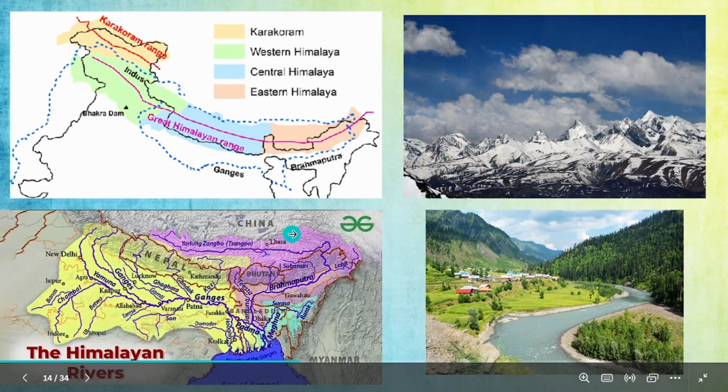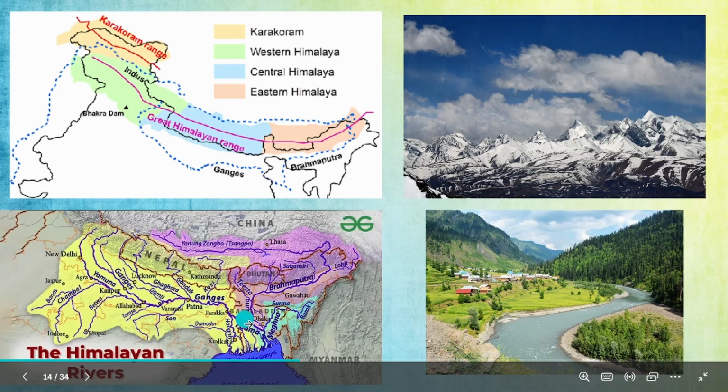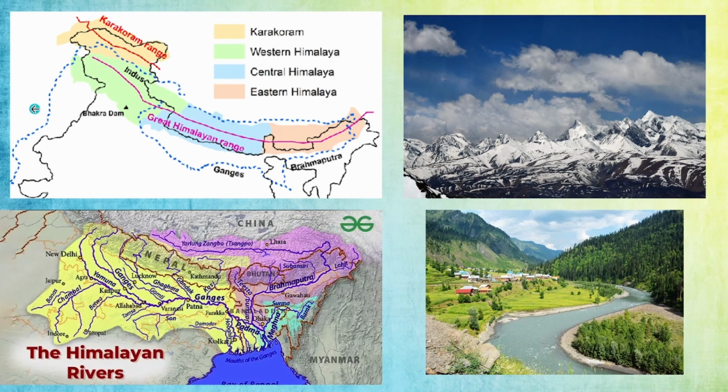Because there are so many mountains, there is a lot of cold. The weather is so cold that it forms snow. Because snow forms, it will melt, and when it melts, it feeds so many rivers. So there are very, very big rivers around the Himalayas. This river is called the Brahmaputra. This river is the Ganga, the famous river we know. This is the Yamuna. And here we have the Indus River, which flows to Pakistan also.